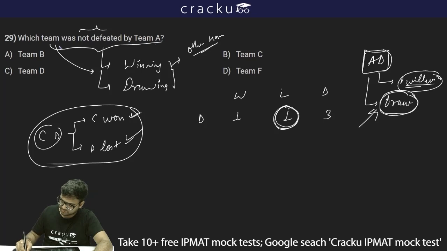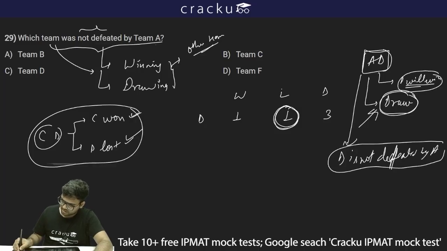In this we can say the match between A and D, D is not defeated by A. D is either winning or D is drawing with A, and thus I can say option C, which is team D, is the team which is not defeated by A.